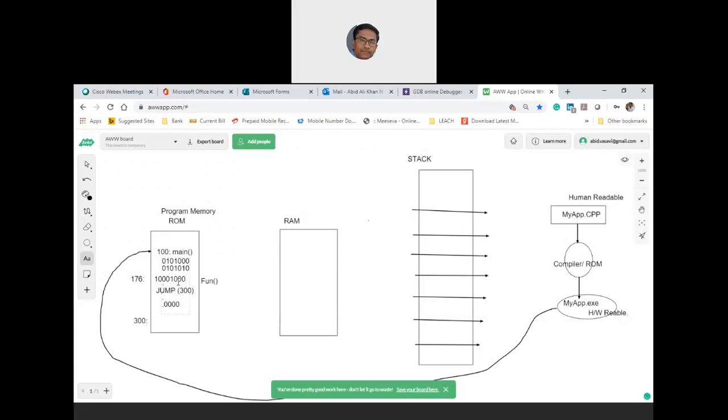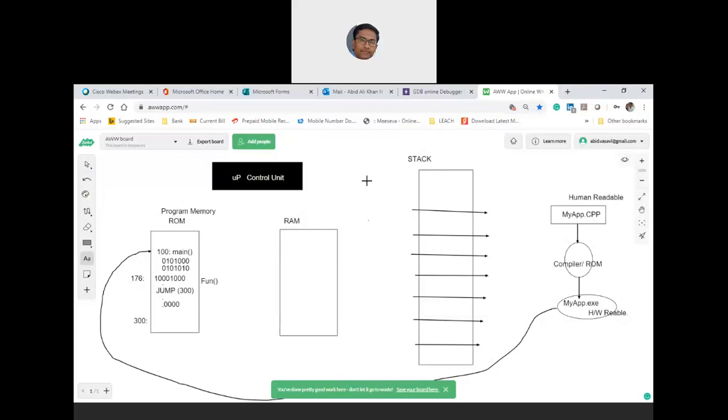All these operations will be done by the control unit of your processor. So there is something called a control unit. You have a microprocessor, and in that microprocessor you will have something which is called a control unit.